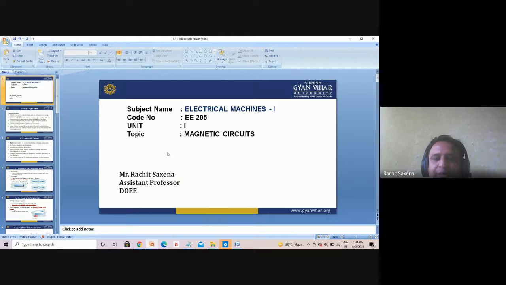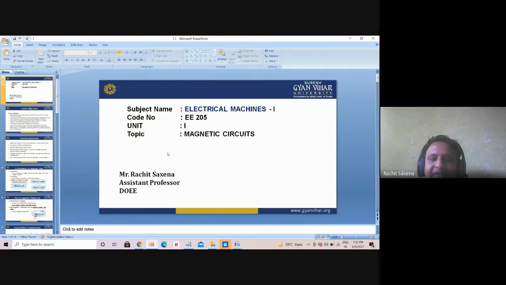Electrical machines have two parts, Electrical Machine 1 and Electrical Machine 2. Electrical Machine 1 totally deals with direct current. Here we have rotating machines and non-rotating machines. The rotating machines are categorized into two parts: one is the generator, another is the motor. And the non-rotating machine is the transformer.